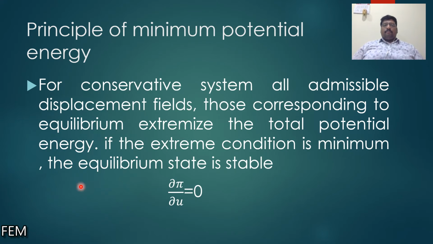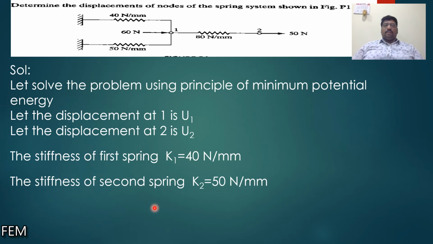So, minimization of the displacement variables. How do we do the minimization? By taking the partial differentiation of the potential energy function with respect to the corresponding variable and making it equal to 0, we can minimize the potential energy function. Okay, so let's see. This is the problem.